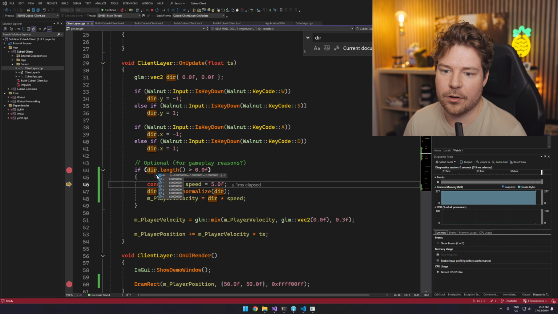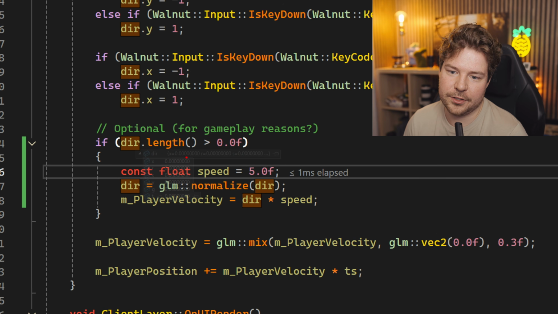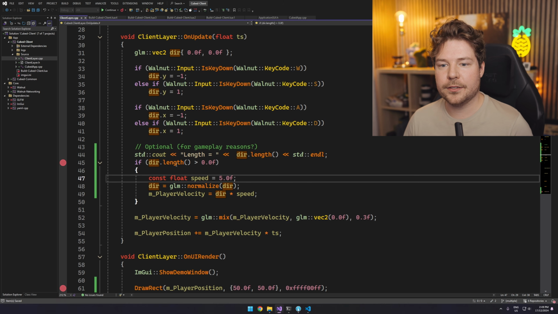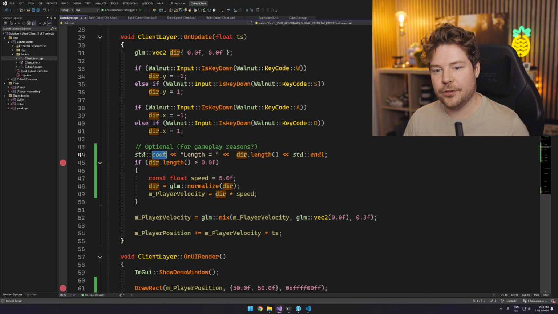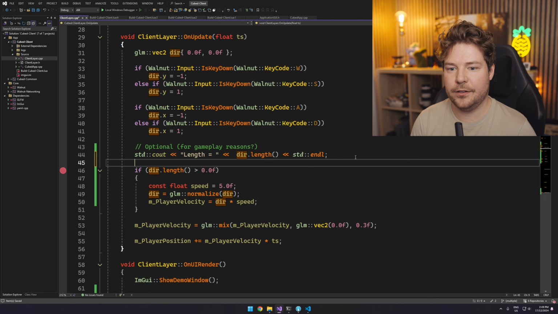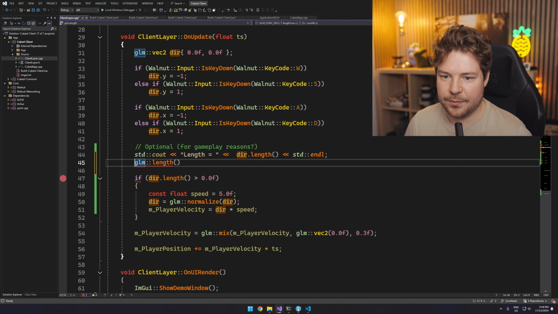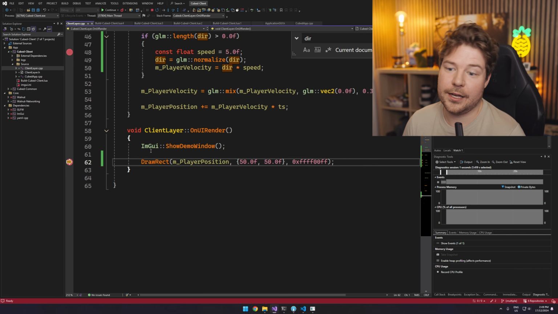Okay, so that's wrong. That's not the length I was looking for, because you can see it's 0. Is it like magnitude or something? Yeah, length is 2, because there are 2 elements in that vector, and there's no magnitude function, right? So do I have to use a GLM length? I think this might be what I want. It's very annoying though. Okay, good, we're not NaN.